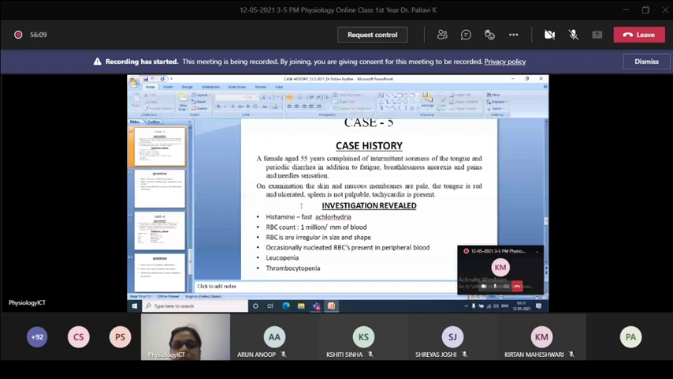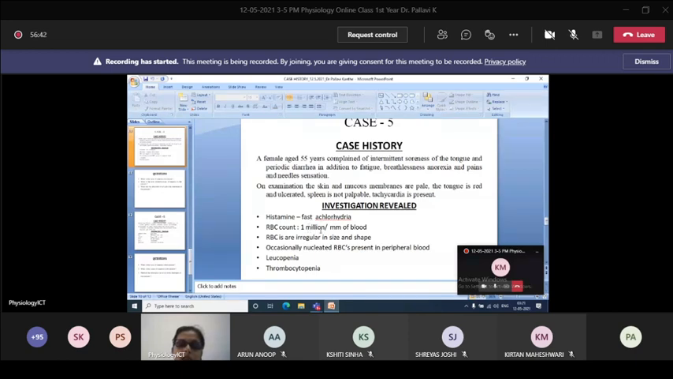Here, the female, her age is 55 years and she is having intermittent soreness of the tongue. She is having periodic diarrhea. She is having fatigue, breathlessness, anorexia, means loss of appetite, pain and needle sensation. On examination, skin and mucous membranes are pale, tongue is red and ulcerated, spleen is not palpable, and tachycardia.